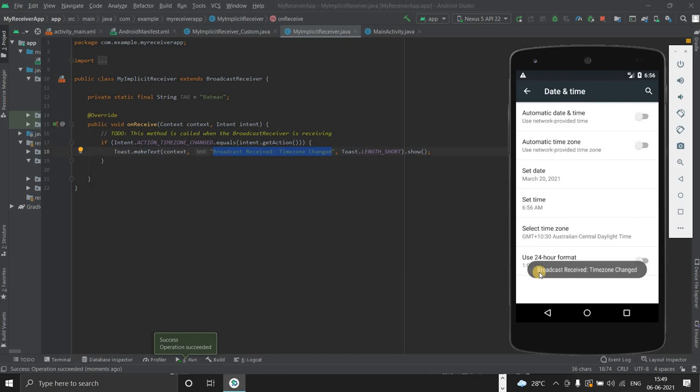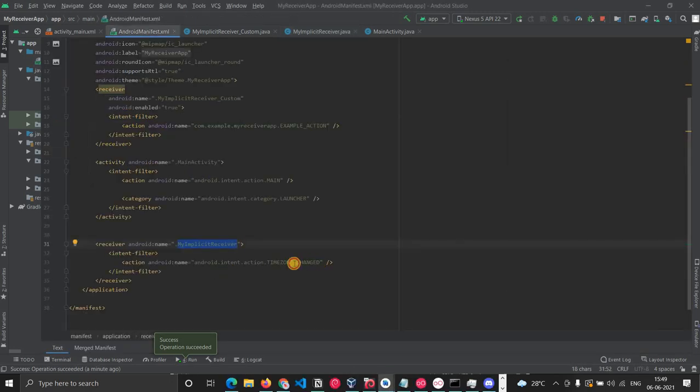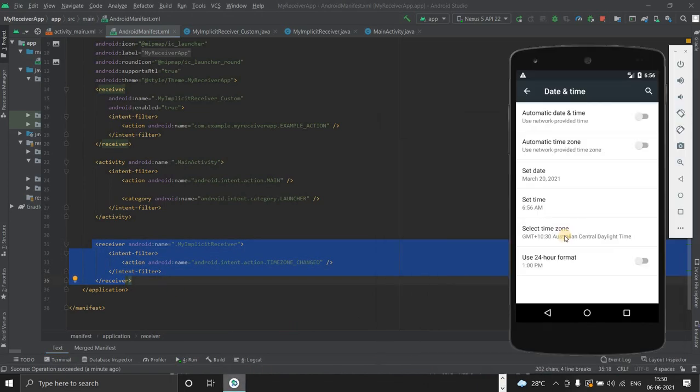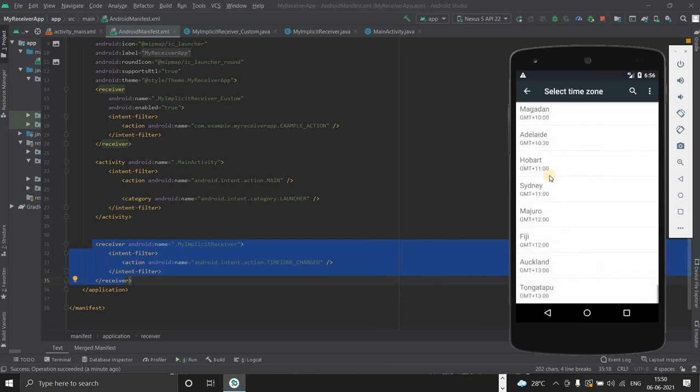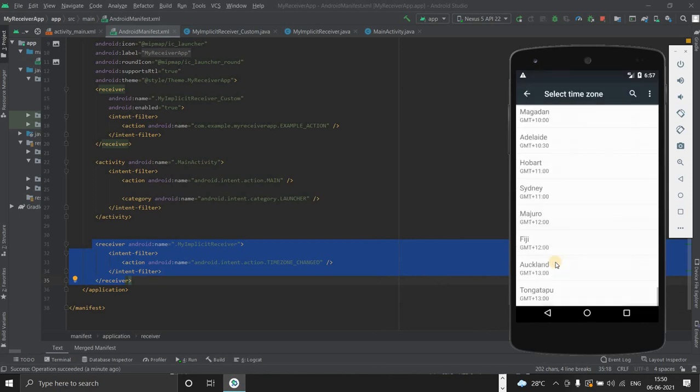So if I change any time zone like this, what is happening is the system is sending a broadcast that the time zone is changed, and our application has declared one receiver in the manifest to listen to this broadcast. So as you can see, I am listening to this time zone change broadcast with this particular receiver. That is why whenever the time zone is changed, we are seeing this.